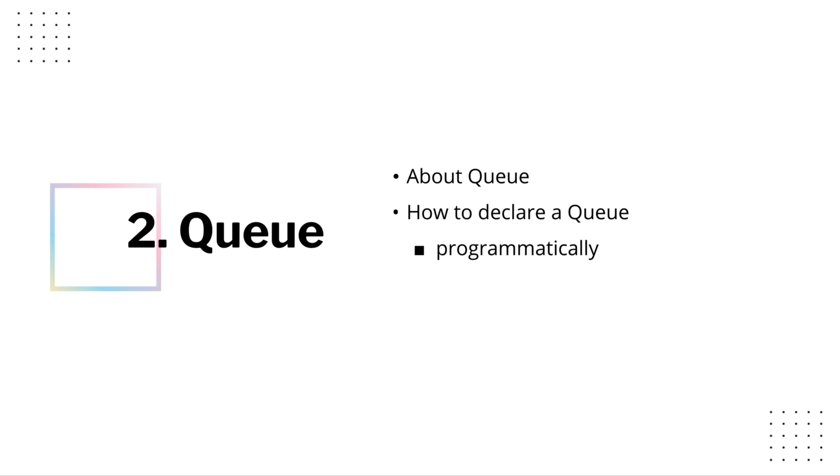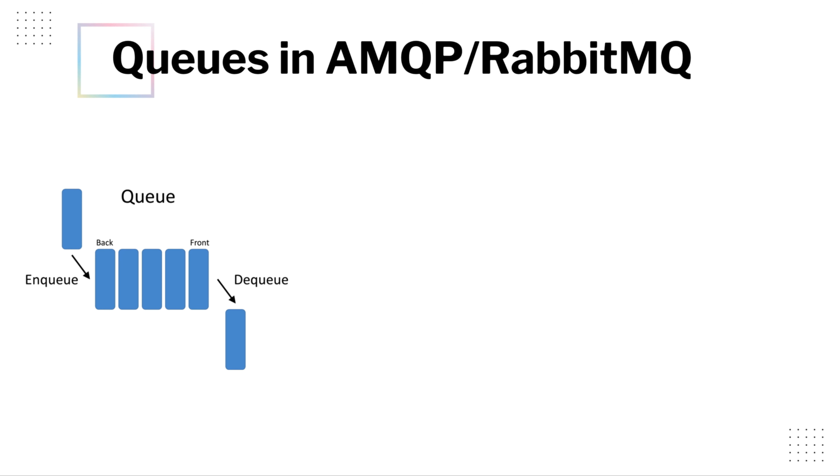Next, we will look into queue. We will also see how to declare a queue programmatically as well as how to create a queue from the management UI. So let's understand what are queues in AMQP or RabbitMQ.